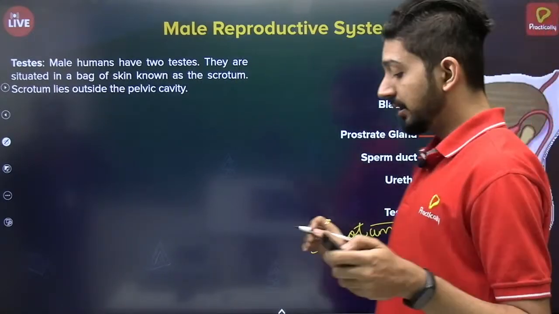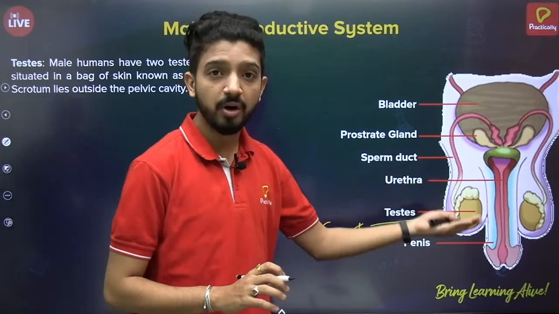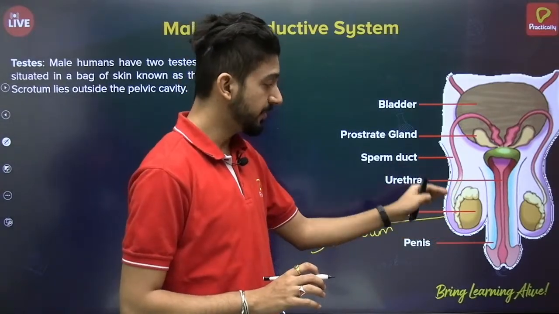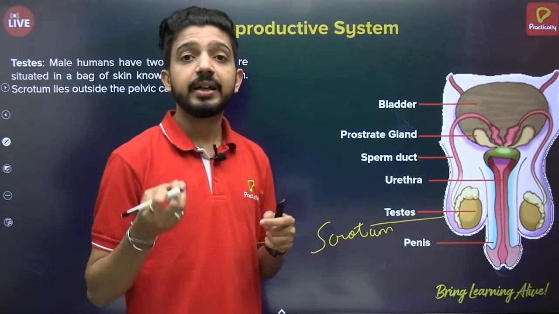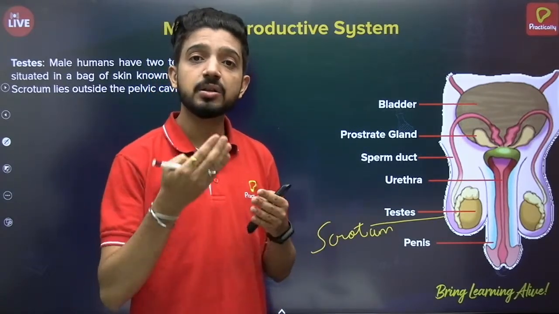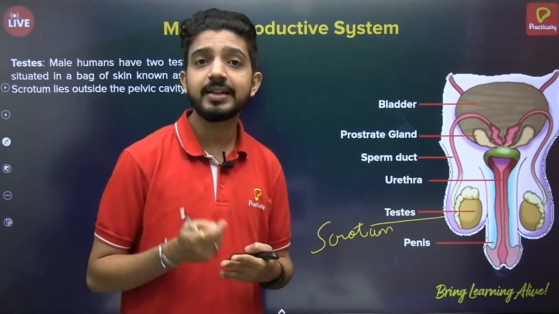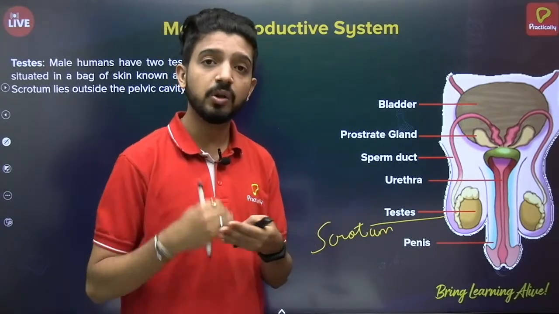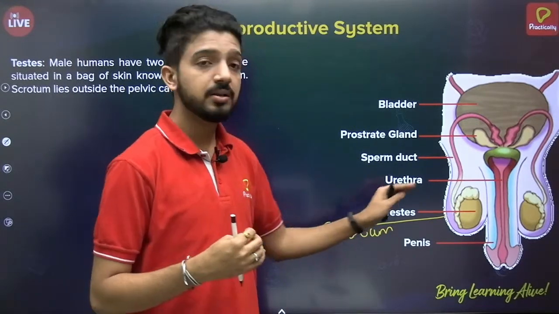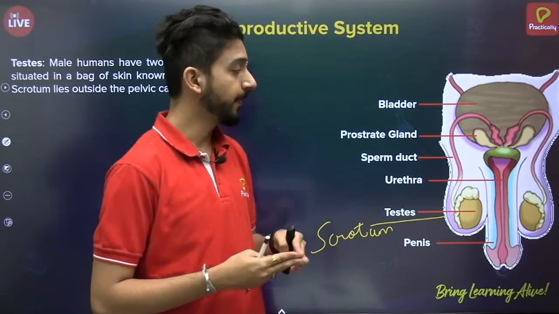Now, one interesting feature is that this lies outside the body, because for the development of sperm, it needs a temperature 2 to 3 degrees Celsius lower than normal body temperature. What is a normal body temperature? Yes, it is 37 degrees Celsius. But for development of sperms, it requires a slightly lower temperature. So they are present in the scrotum, which hangs outside the body, so that a low temperature is maintained.